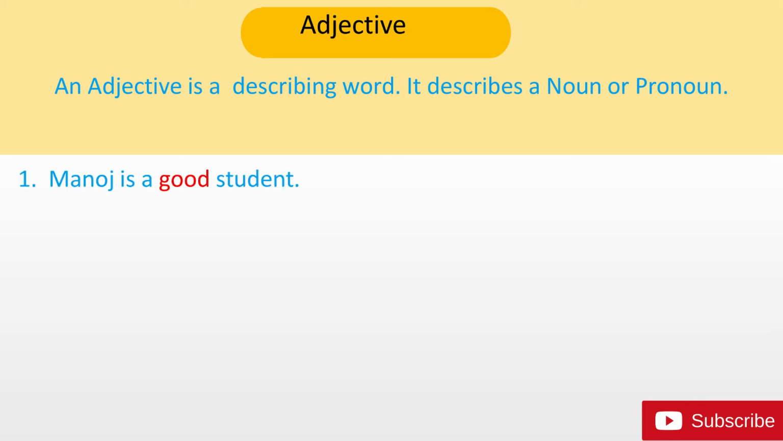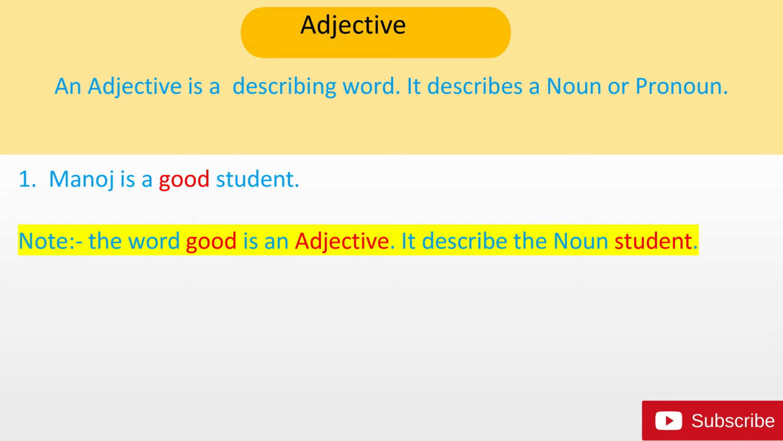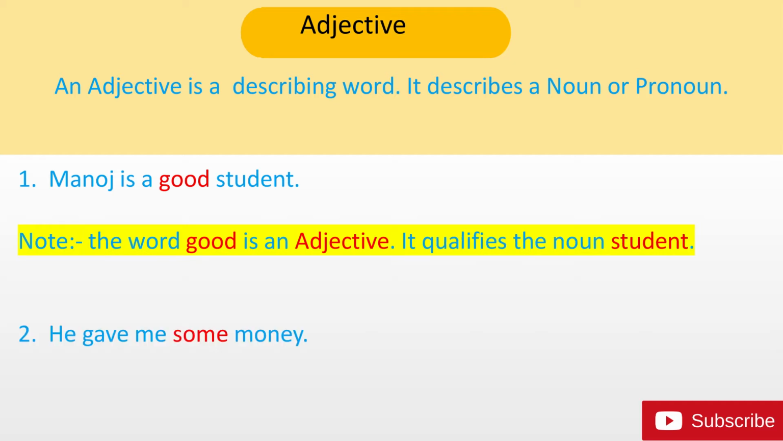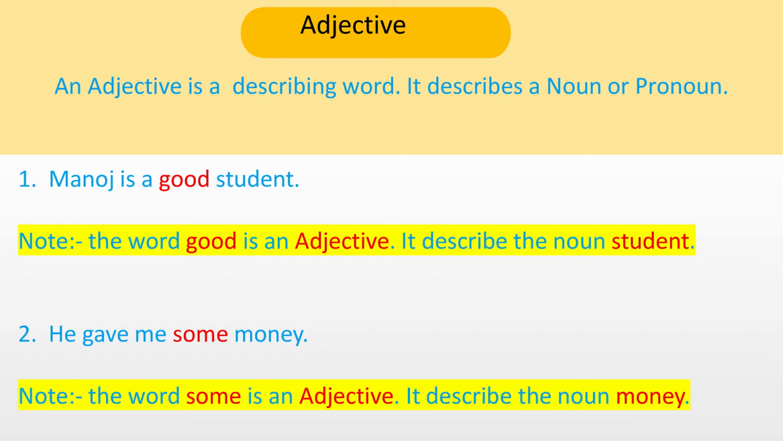Example: Manoj is a good student. The word good is an adjective. It describes the noun student. Next, he gave me some money. The word some is an adjective. It describes the noun money.